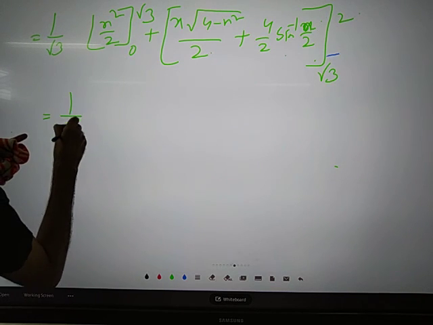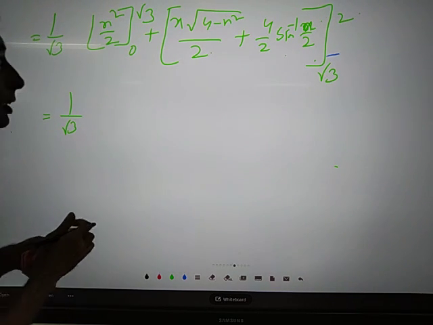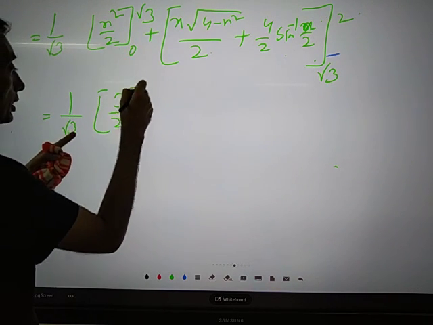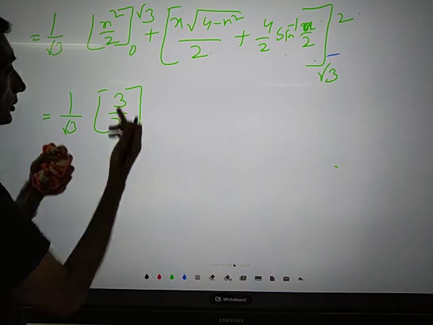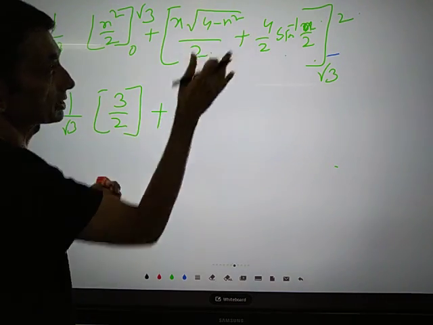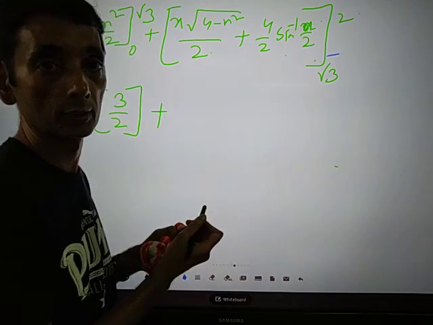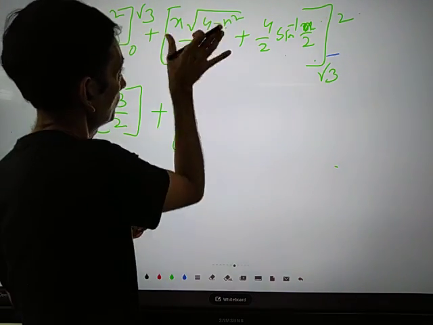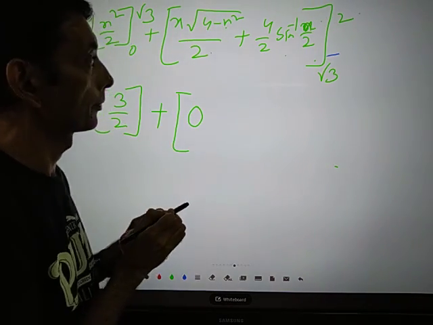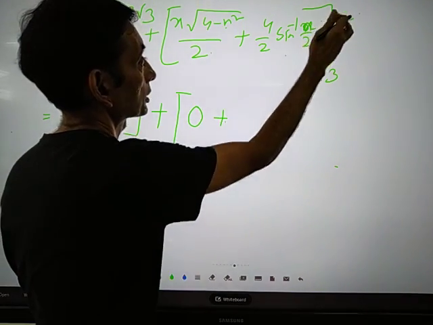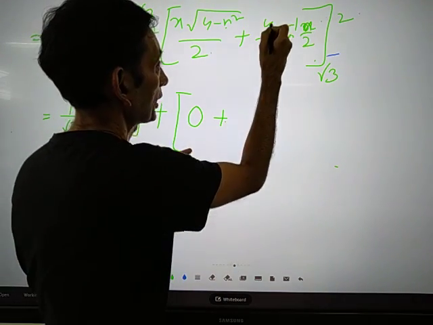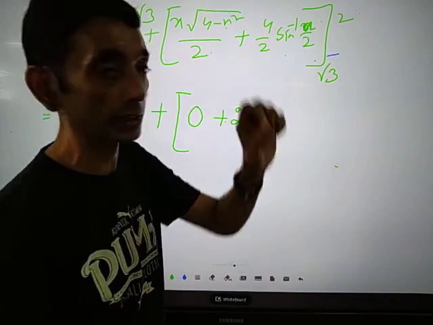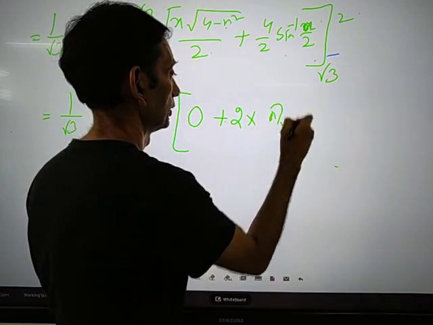So we'll just calculate the value, only our calculation is left. This is 1 by root 3, and if you substitute root 3, it will be 3 by 2, and if you substitute 0, it will be 0. So we'll get 1 by root 3 into 3 by 2. Plus, if you substitute 2 in these integrations, the first term will be equal to 0. Then plus, if you cancel 4 by 2, it's 2 into sine inverse 2 by 2, which is sine inverse 1, that is pi by 2.